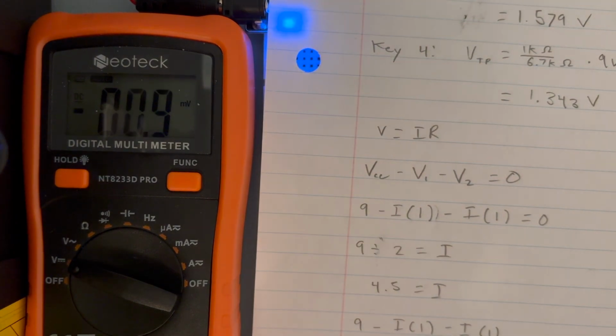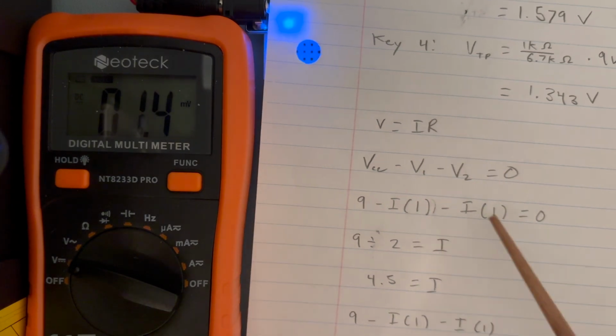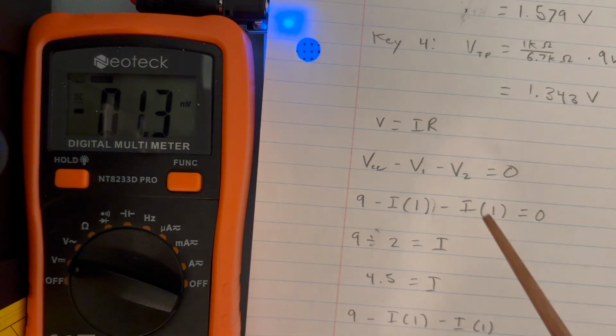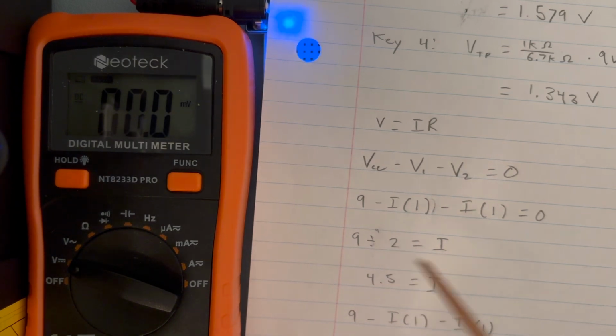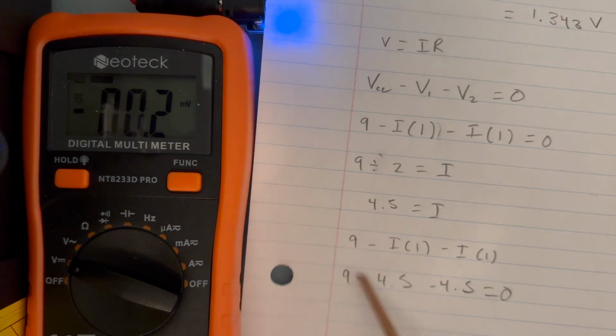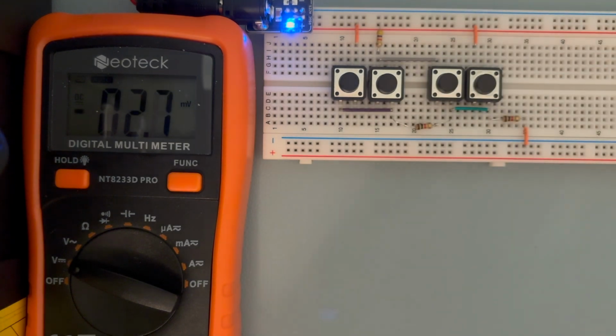Ohm's law is voltage equals current times resistance. As you can see here, we substituted voltage for the 2 resistors with current times resistance. We can then substitute these values in to confirm the DMM readings, as total voltage divided by total resistance gives us the current, 4.5 as the current, and we substitute that in and find that the DMM readings still hold true in theory.